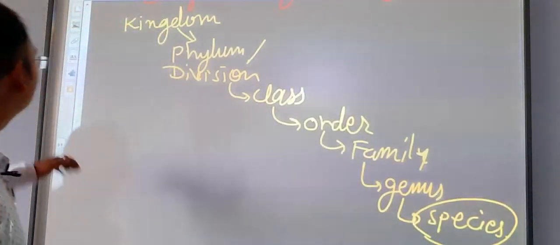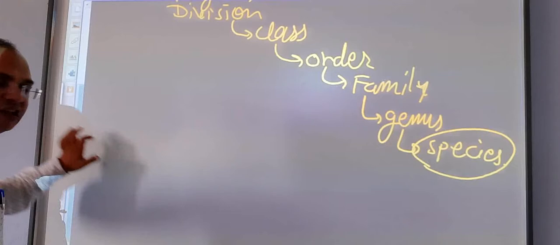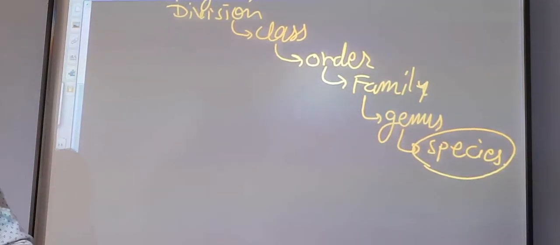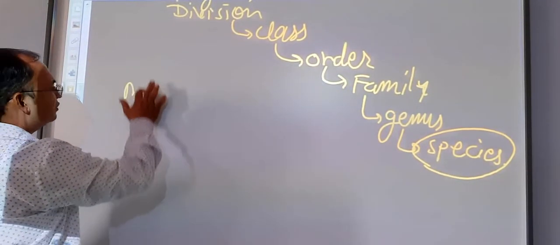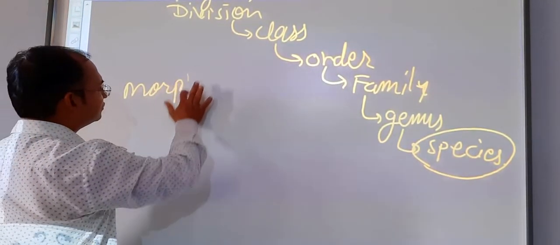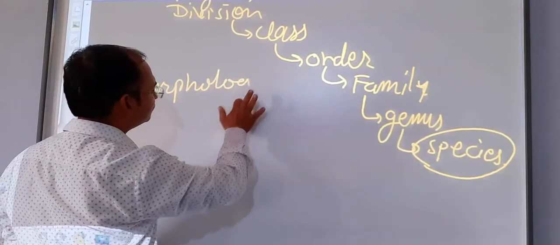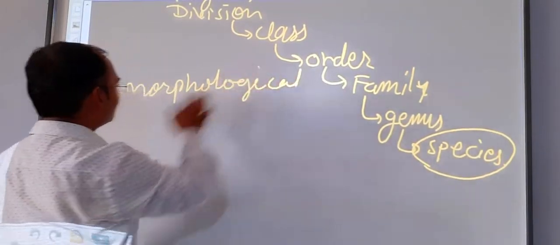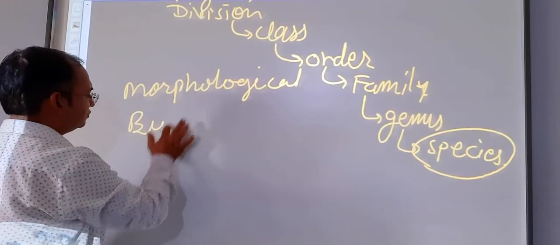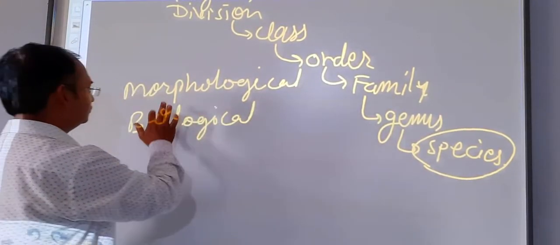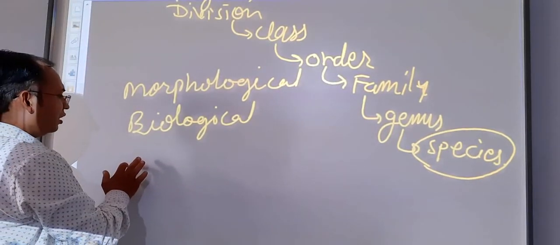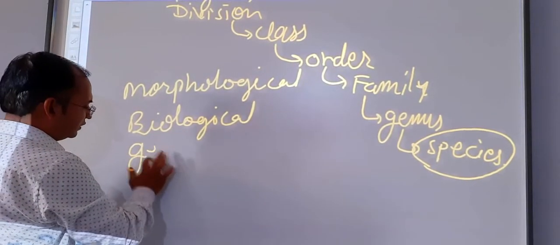So, students, in order to decide the species, we have 3 concepts, that is morphological, biological and genetical.